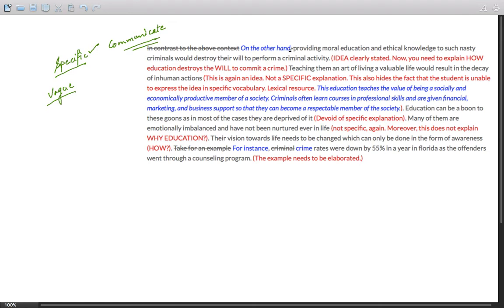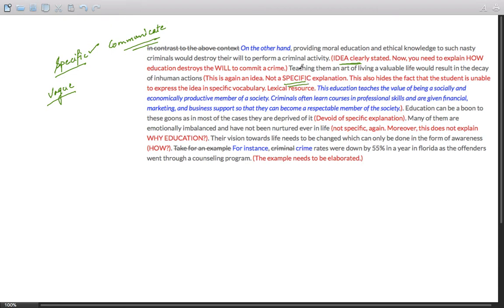The student writes some idea which is clearly stated. You can just read it, but the student fails to explain this idea. There is no specific explanation. Consequently, the lexical resource will be considered low, as the student does not have adequate words to express things in a specific manner.